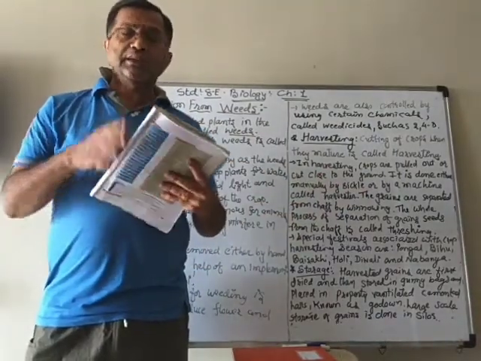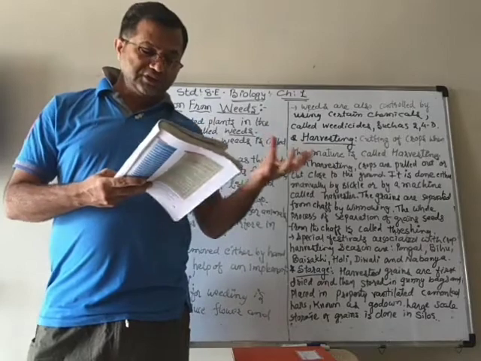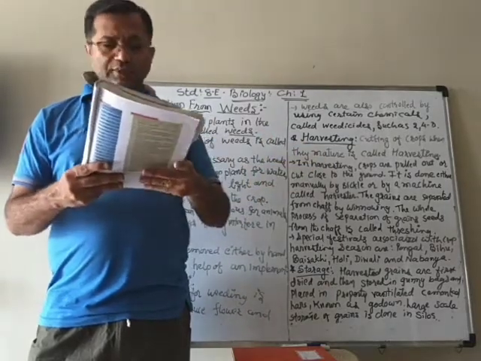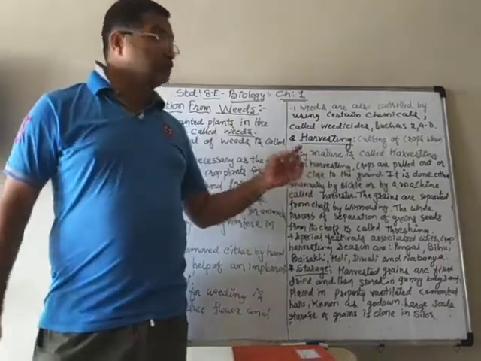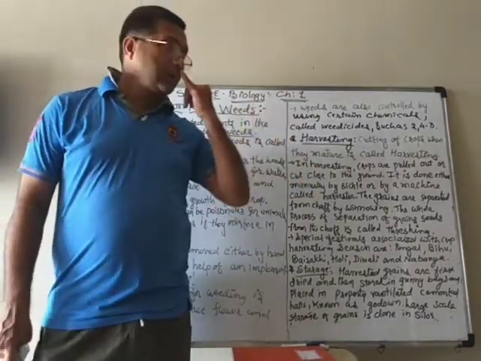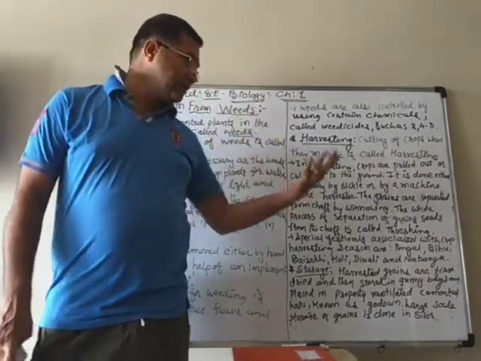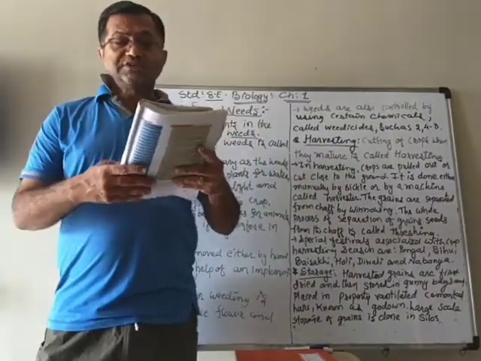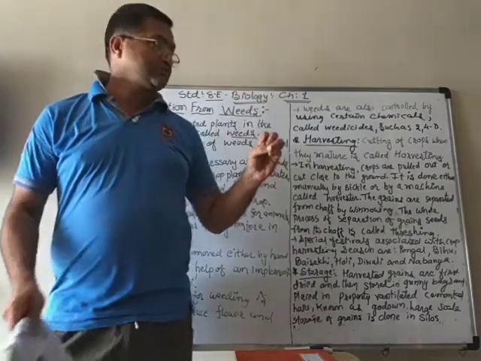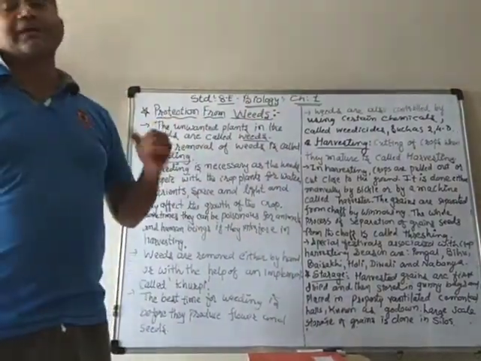We also have to protect them from rats and others. So we use pesticides to protect them, because pests can damage our stored grains. So these are the whole steps of crop management.